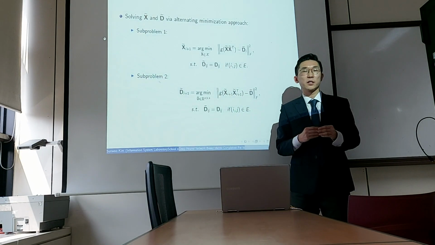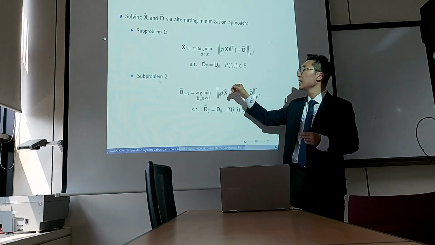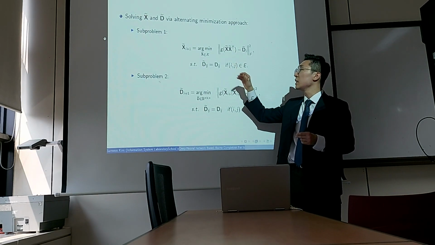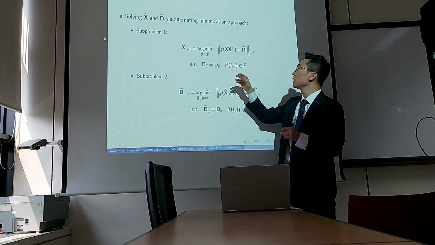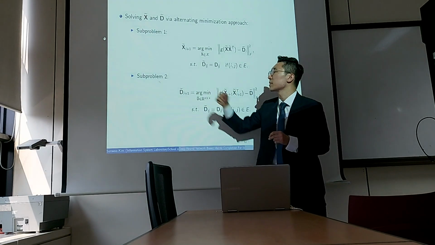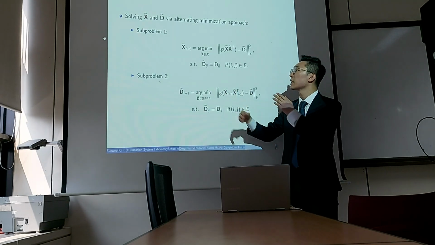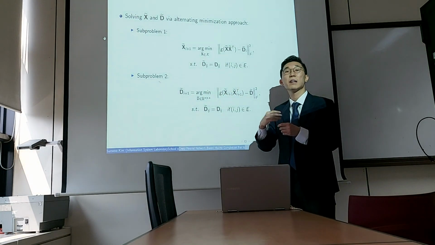Okay, so since we adopt an alternating minimization approach, we are trying to solve X and D by dividing the main problem into two subproblems. First, we would like to solve subproblem 1, and then we follow up with subproblem 2, and in this way we can solve X and D iteratively.